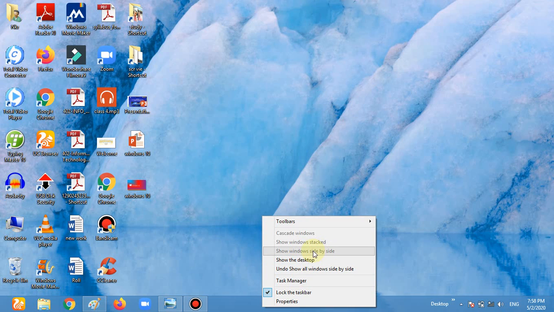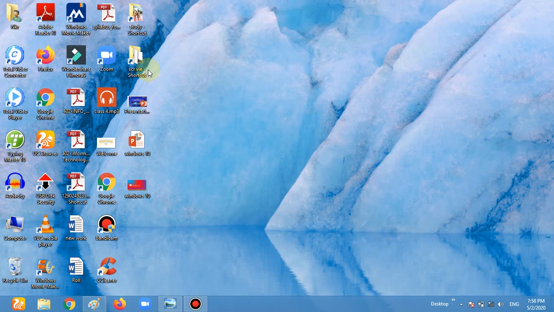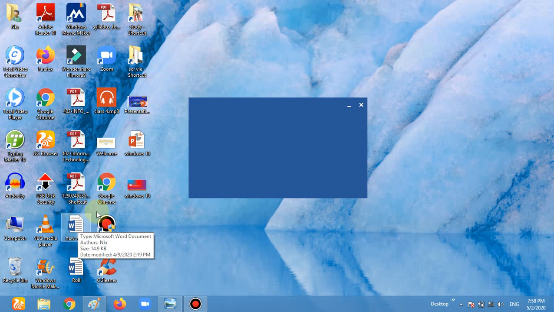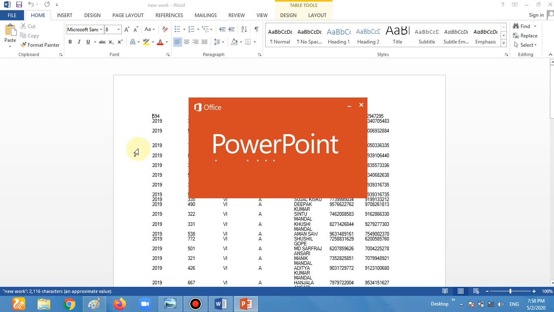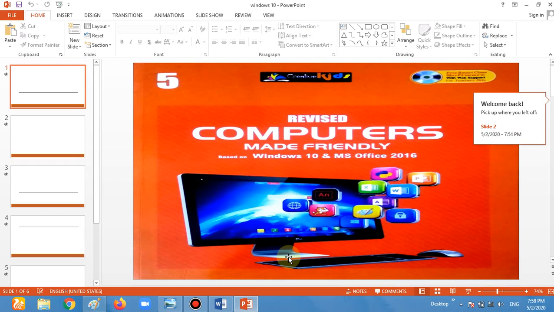So there is no window open. So this feature is not available. First of all you have to open some windows. So I am opening two windows. For example, this one is going to be started and this one I have started also. So I am having two windows.